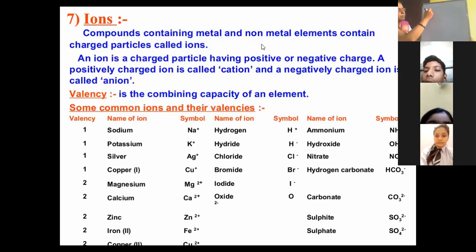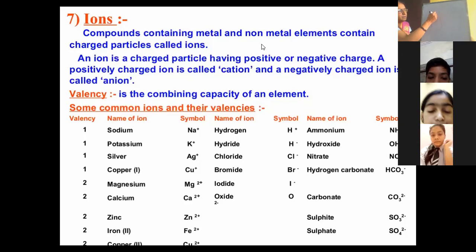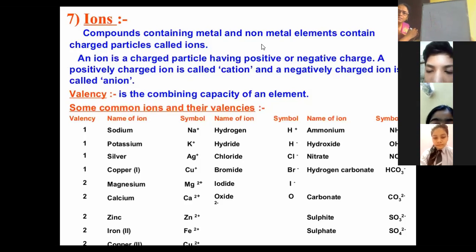Now valency. Those atoms whose last shell has 1, 2 or 3 electrons, what will they try to do? Gain or lose the electron?